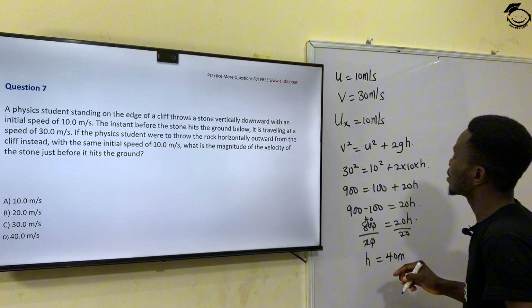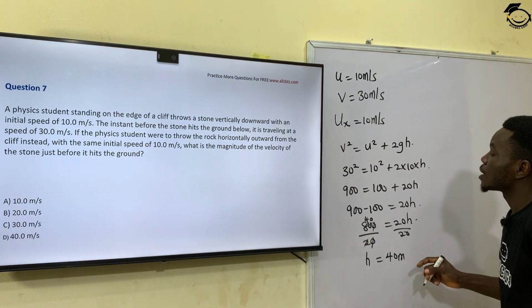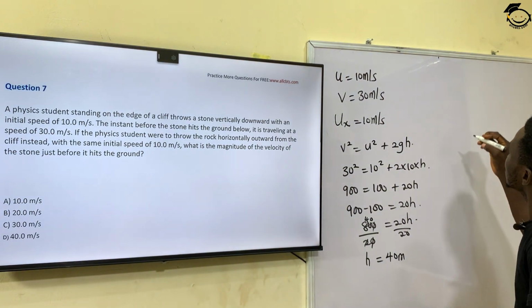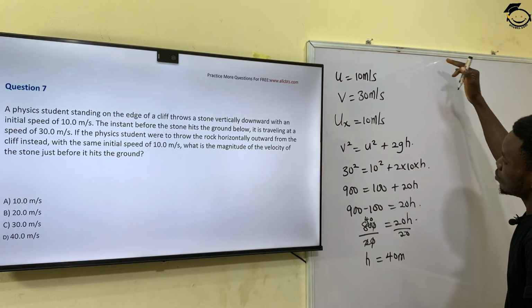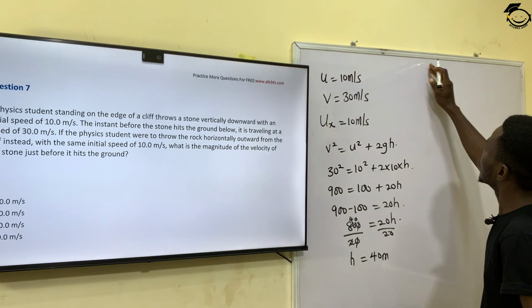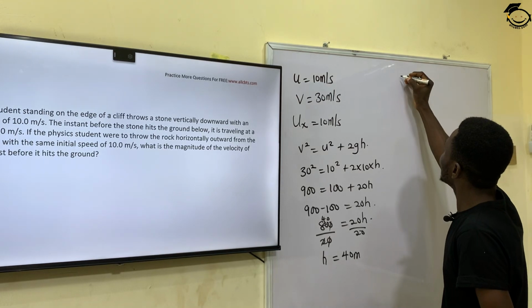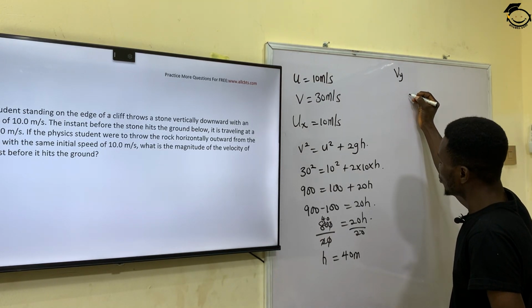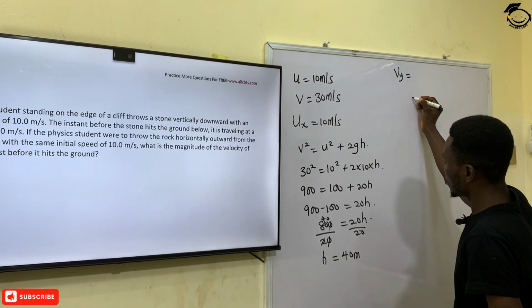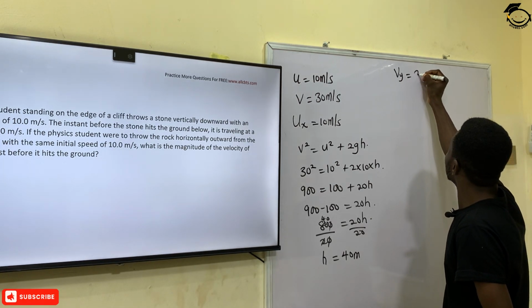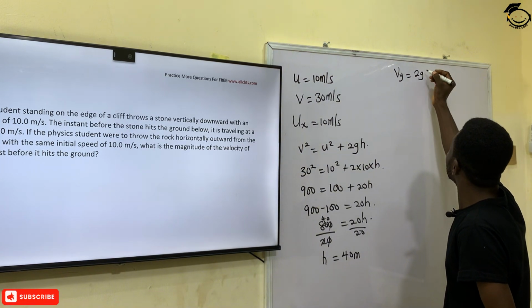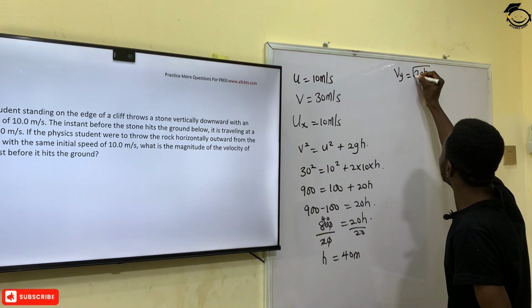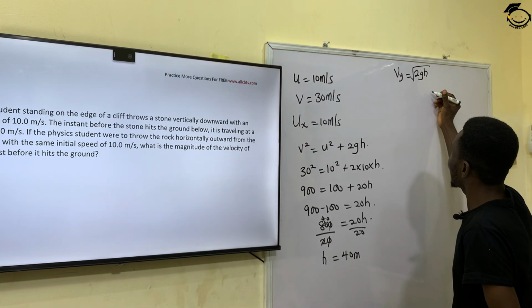Now that I've gotten the height, I will use this to find the vertical speed of this particular rock when it is thrown horizontally. For me to do that, I have to look for my Vy. So I know that my Vy is supposed to give me the square root of 2gh. How did I get this?